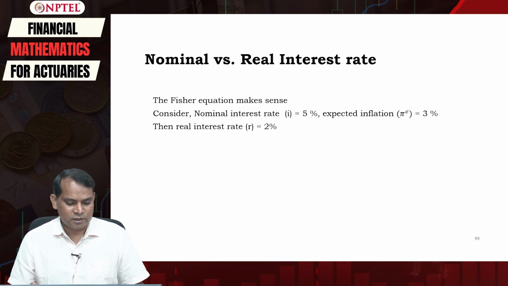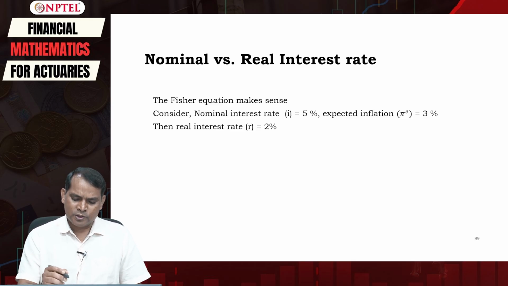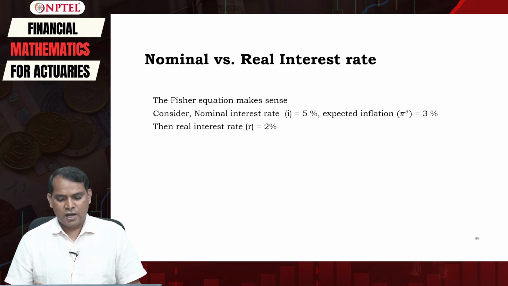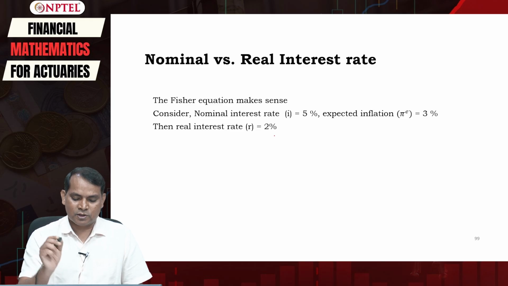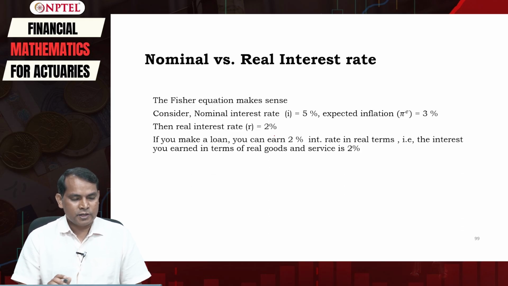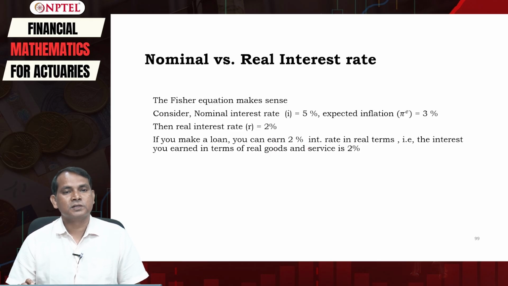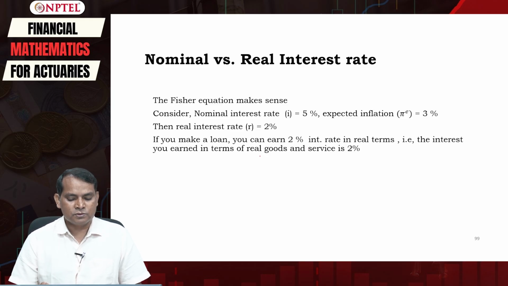Just take one example. Suppose the nominal interest rate is 5% and expected inflation is, let's say, 3%, and therefore the real interest rate is equal to 2%, right? So if you make a loan, you can earn 2% interest rate in real terms. That is, the interest you earn in terms of real goods and services is 2%.